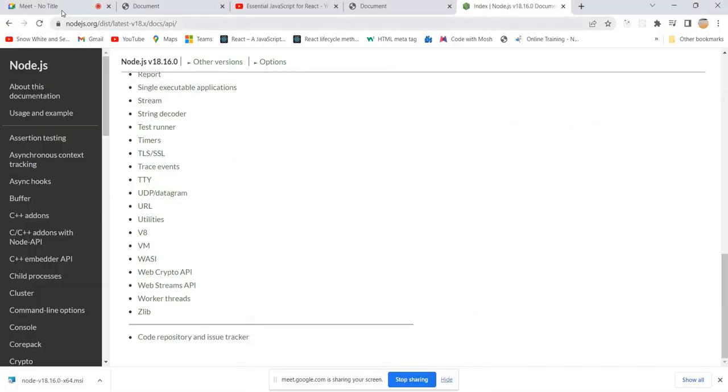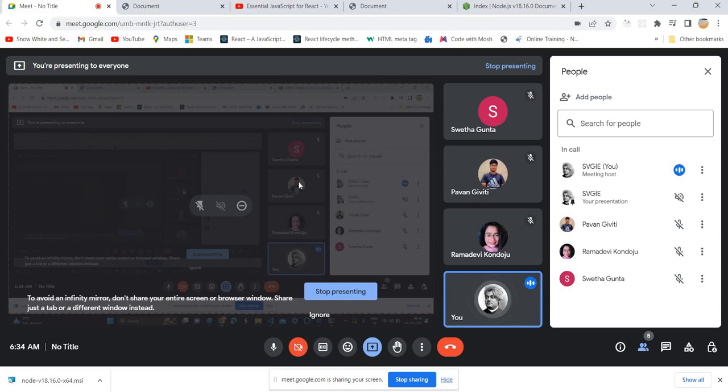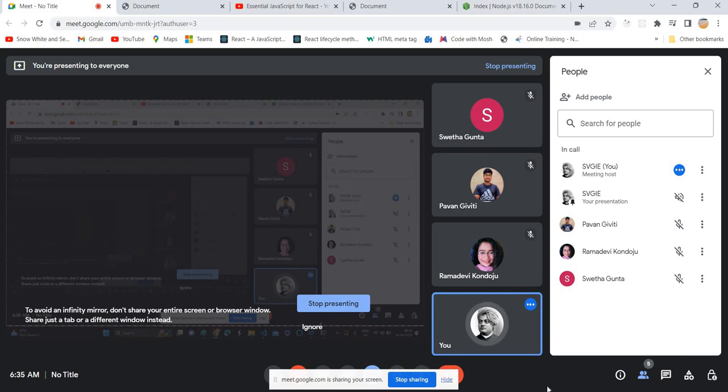It's not possible. So we should learn HTML, CSS, and JavaScript. First we should digest those things. We should understand those core fundamentals and all the important topics in them. Then you can understand what Node.js is, then you can build a server, and then you can build REST APIs and all those things.